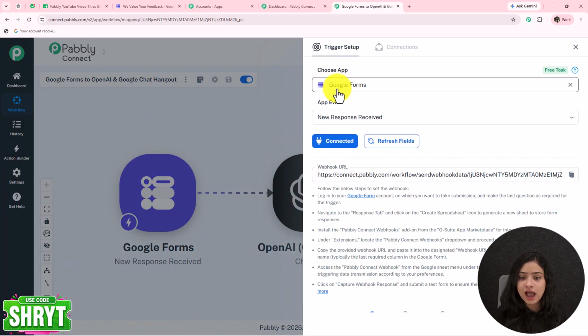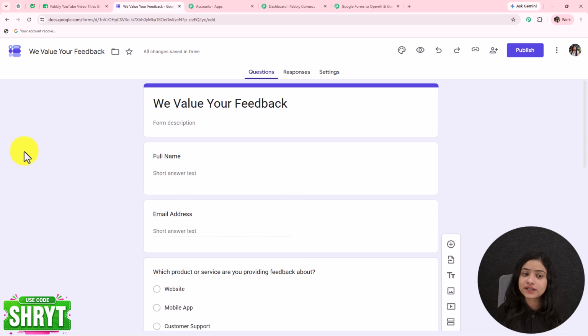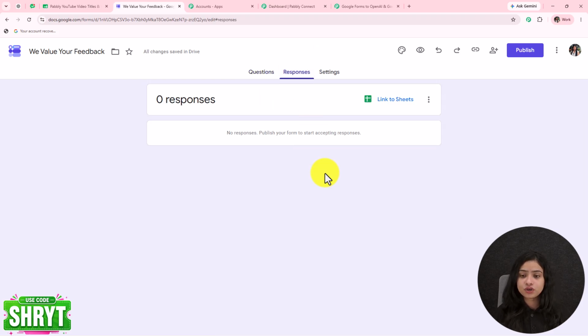Here we have the app and the event already selected. Just copy this webhook URL given and go towards your form. So now to connect Google Forms with Pabbly Connect, we have to first link this form with a Google Sheet. It is automated. So just go towards the response section, and where you want to capture the responses, here I want to link it to the sheet. So let's select this option.